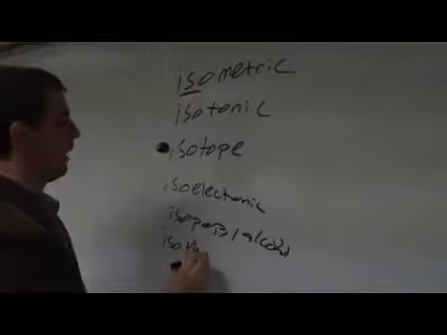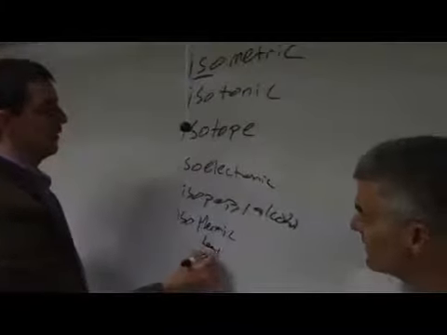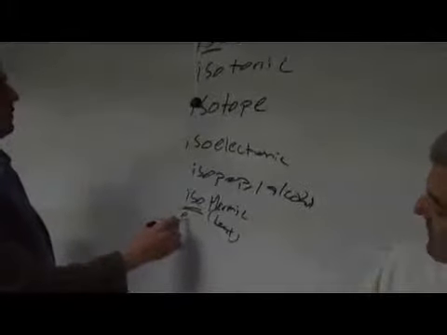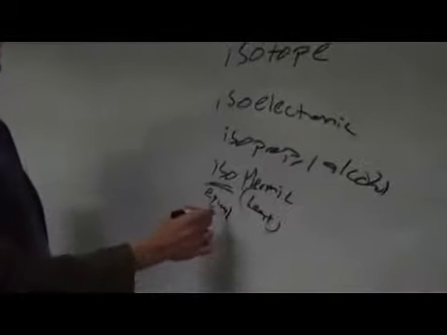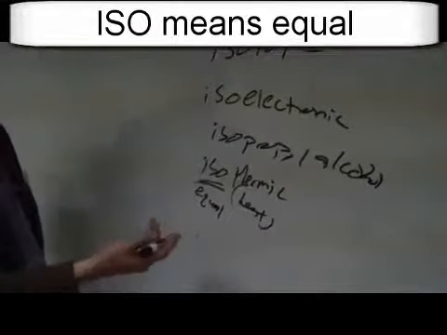Isothermic. Okay, so that's an easy one. I figured. Well, I know this one means heat. But if I can figure out what iso means, I could probably figure out the rest of these words. I'm pretty sure it means equal. I looked it up. Yeah, you're right. So, equal heats. That means the same heat, same temperature, something like that.